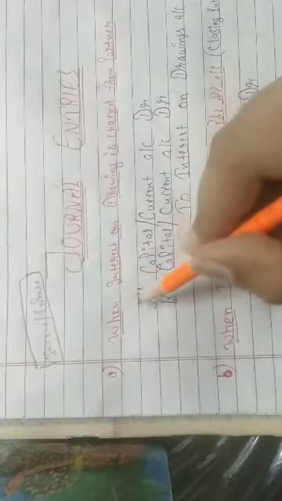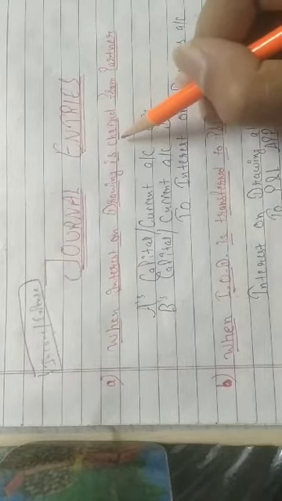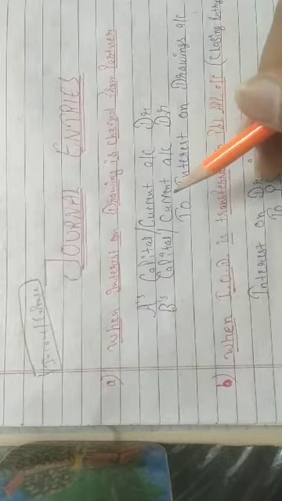So in the case of interest on drawing, the first entry will be passed when interest on drawing is charged from the partner. That is the recording entry. So what will be the entry when interest on drawing is charged from the partners?